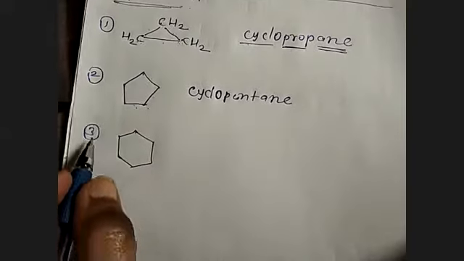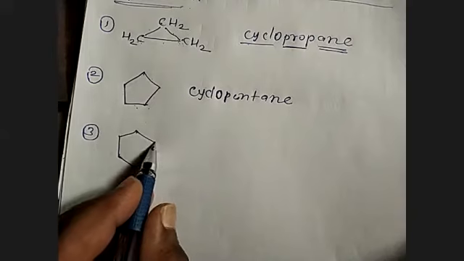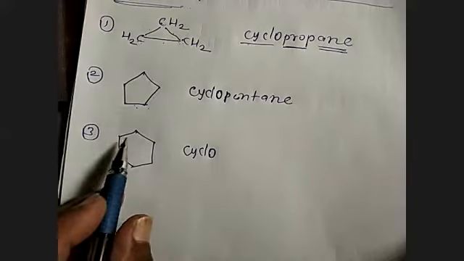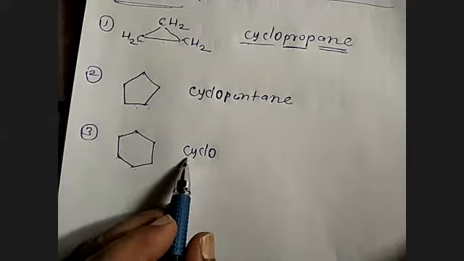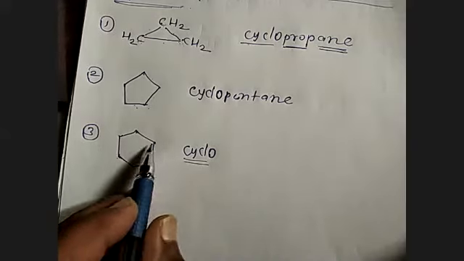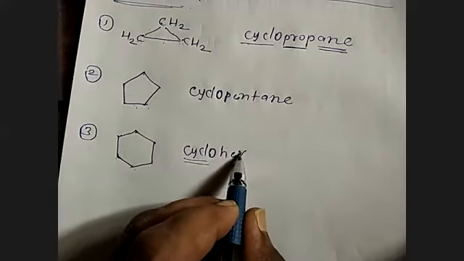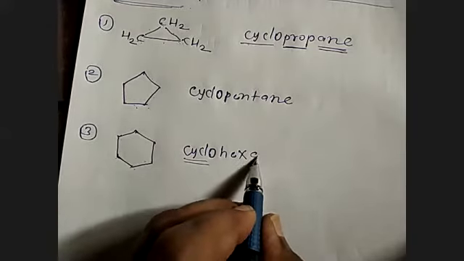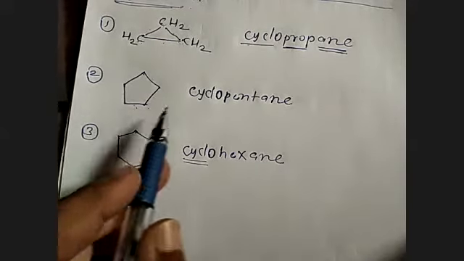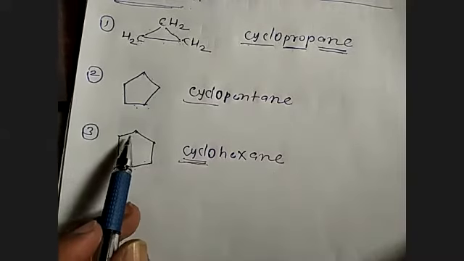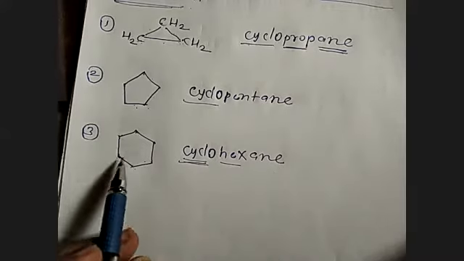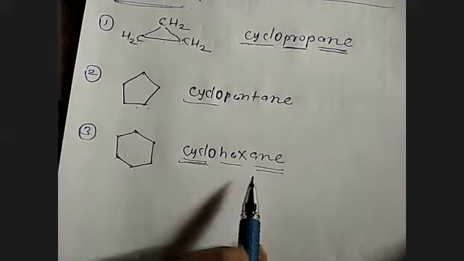In this structure, 1, 2, 3, 4, 5, 6, 6 carbon atoms in the form of a ring, so it can be called cyclo. Correct? And then 1, 2, 3, 4, 5, 6. So 6 means we can say it is hex. And everywhere carbon-carbon single bond, so it is called what? Cyclohexane. So if we have a cyclic ring, then we can use cyclo. Number of carbon atoms 1, 2, 3, 4, 5, 6, so hex. And everywhere single bond, so it is called hexane.